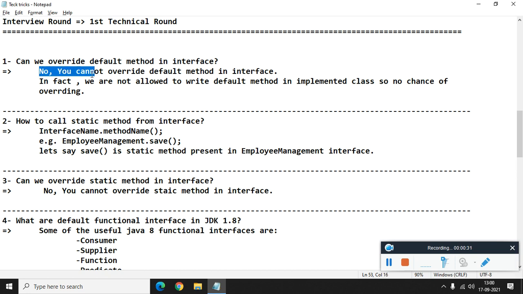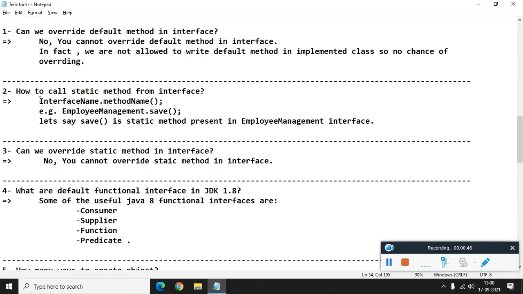The answer is no, you cannot override a default method in an interface. In fact, we are not allowed to write a default method in the implementing class, so there is no chance of override. Actually, we can't write the default method in a class, so we cannot override the default method.